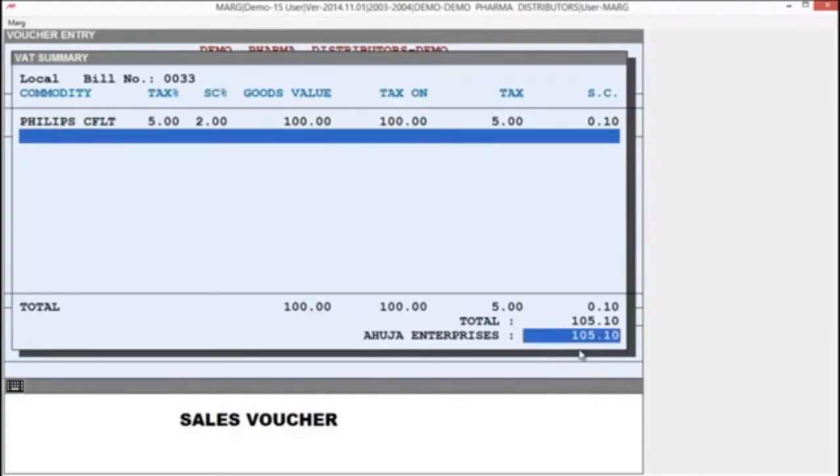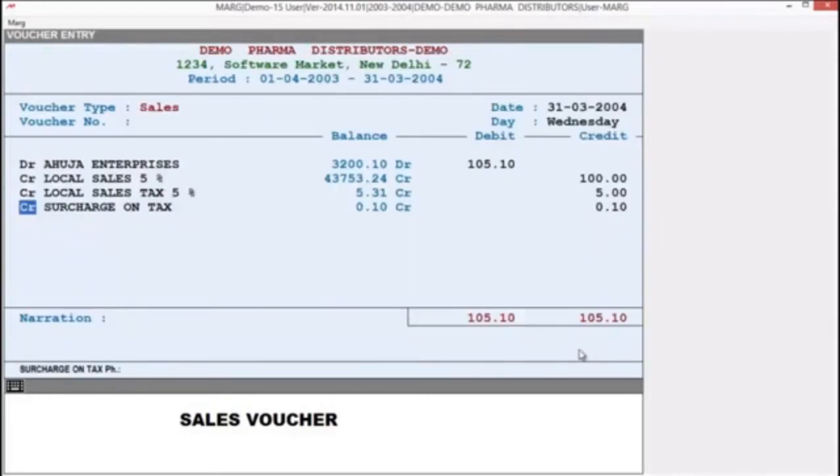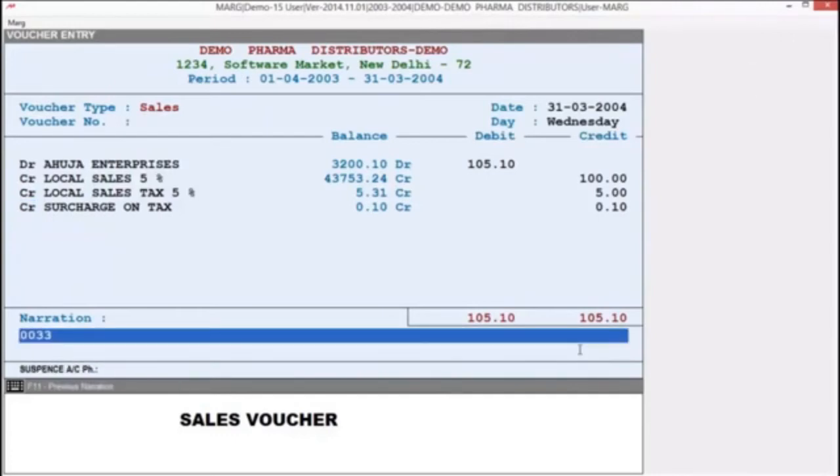To save this, press End key from your keyboard and here take it as a new reference. And now you will see your voucher entry auto done by the software. Now here you can define the narration. Now simply press End key to save this.